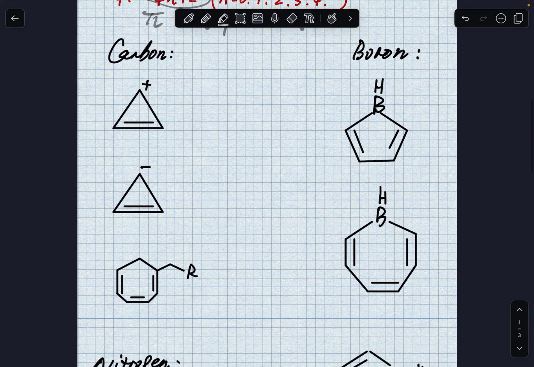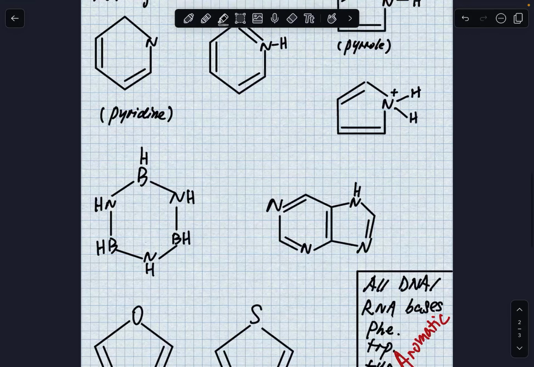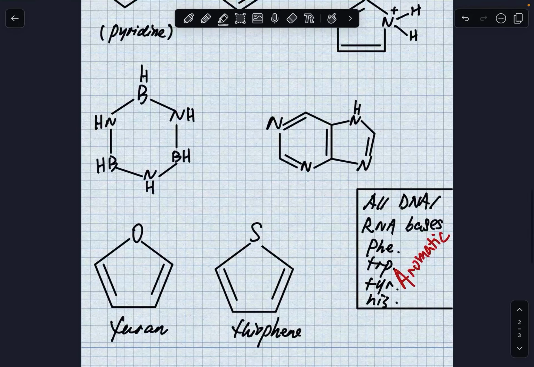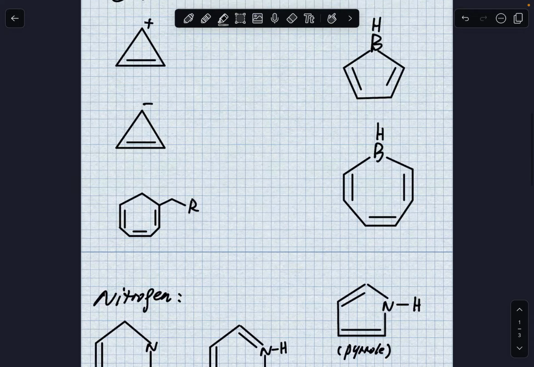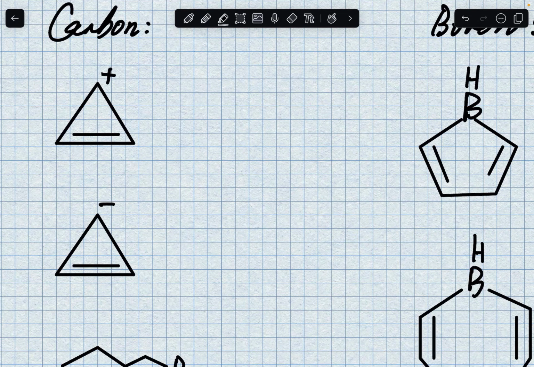So first, let's do carbon, okay? And then we're going to jump to boron, and then nitrogen and boron combination, and then eventually oxygen and sulfur, okay? So this carbon molecule, when I see it, what do I see? I don't see this. What I see is this. Okay, this is my carbon that has a positive charge.